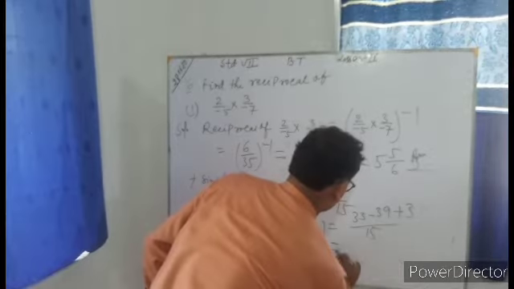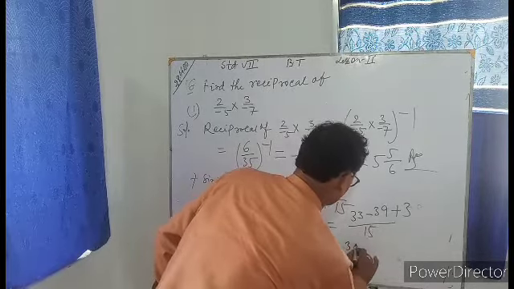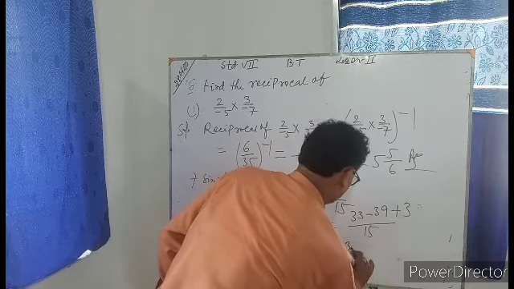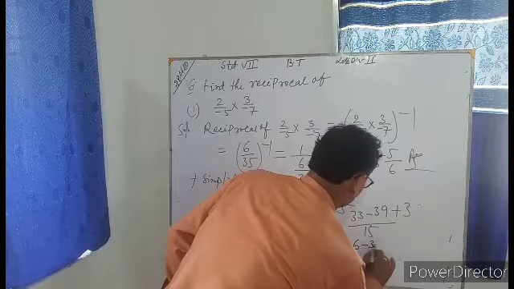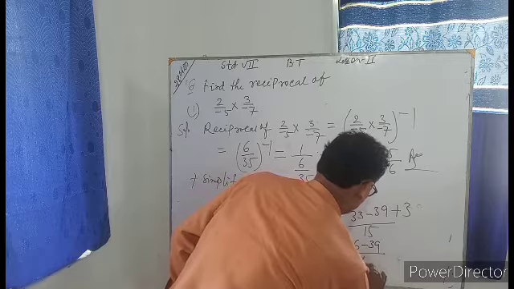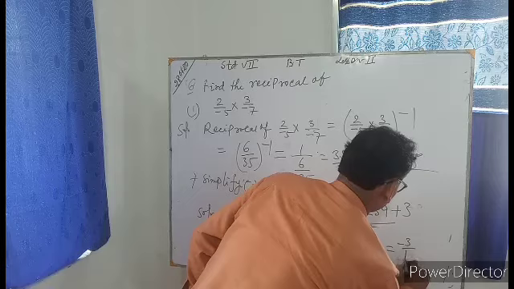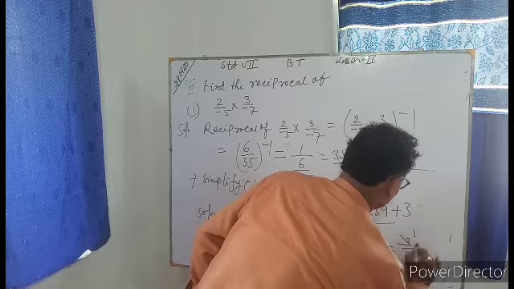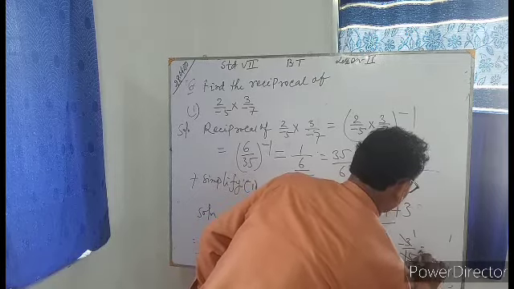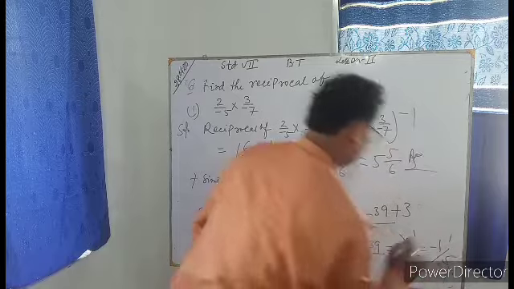So you are having 33 plus 3, 36, minus 39 by 15. So you will have minus 3 by 15. 3 ones are 3, 3 fives are 15. It is minus 1 by 5.